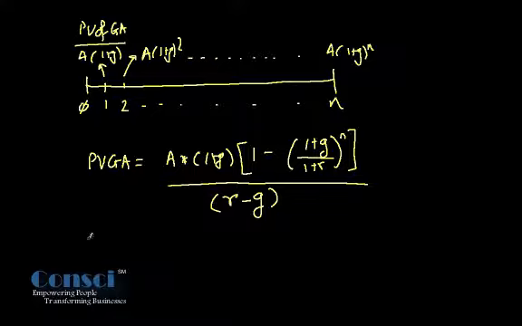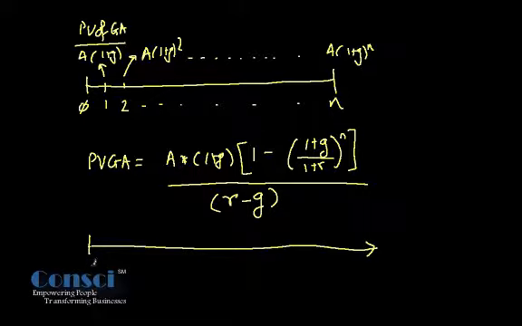Now in case the present value of growing annuity is infinite, what will be its equation? That we will see in the next moment. So let us have a look at it.